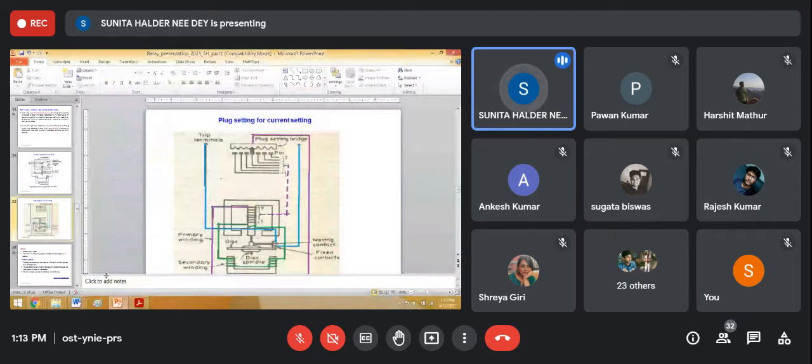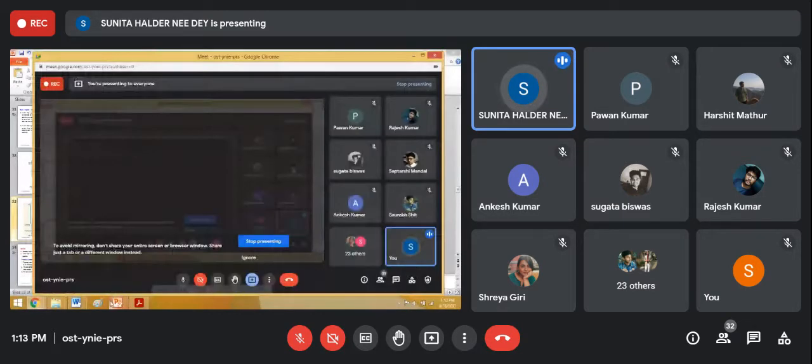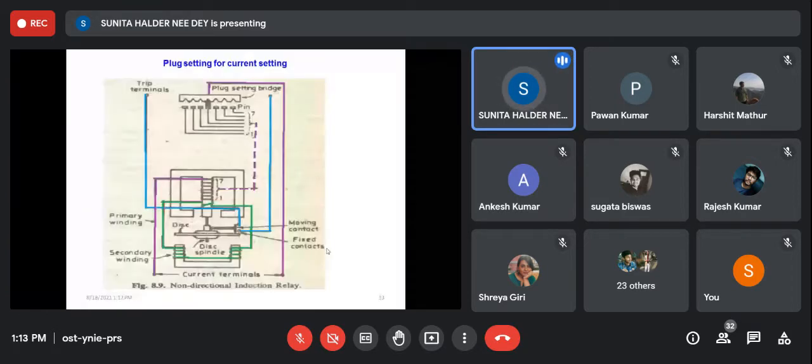And why will the disc not rotate at normal position? Because the torque will not be sufficient to overcome the spring backlog. There is a spring with which the disc is kept at a particular position. So when a current is supplied and the torque produced by the current goes beyond that spring torque, only then can it rotate, otherwise not.